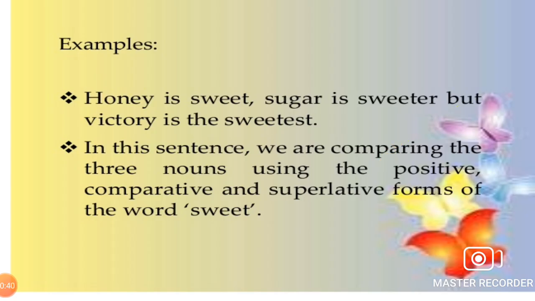In this sentence, we are comparing the three nouns using the positive, comparative, and superlative forms of the word sweet. See once again, honey is sweet, sugar is sweeter, but victory is the sweetest.